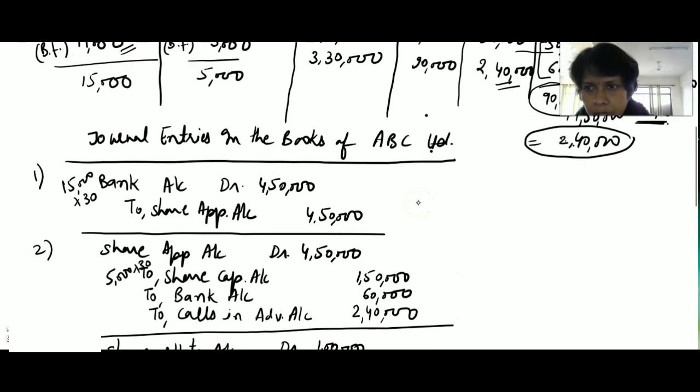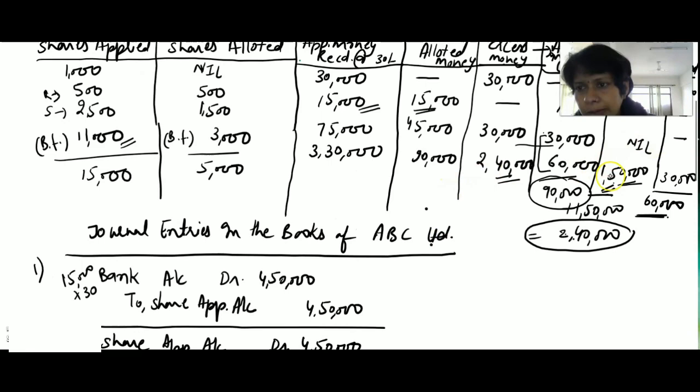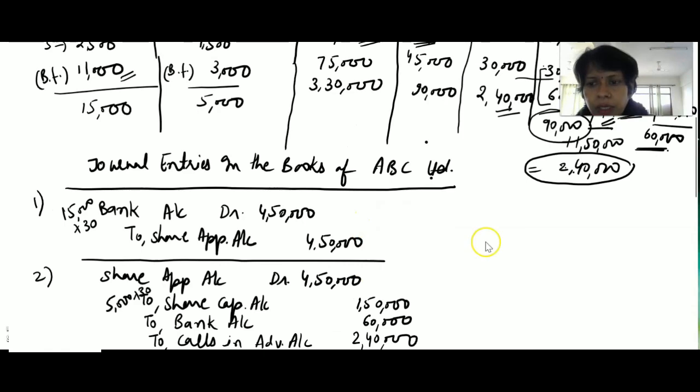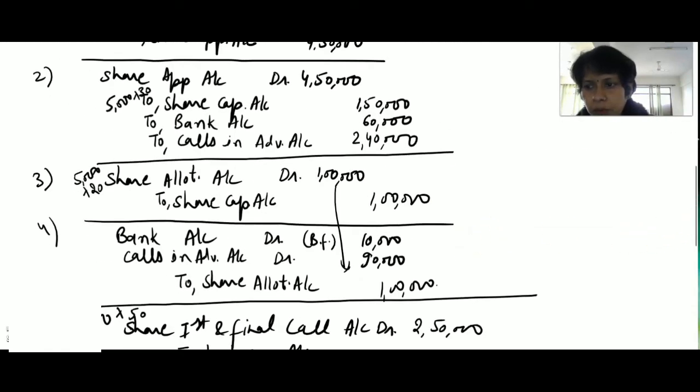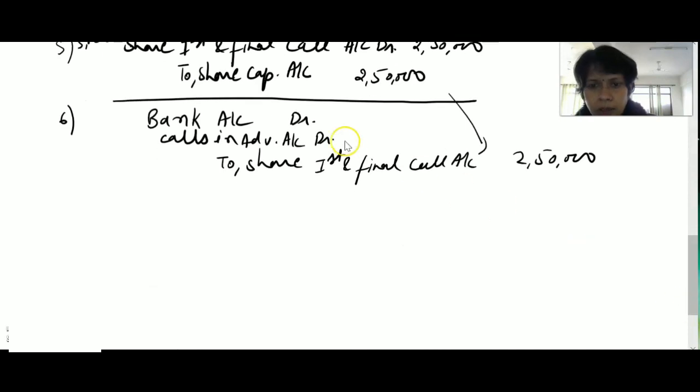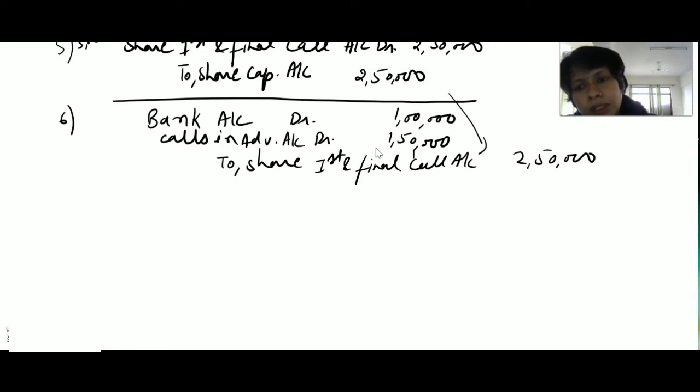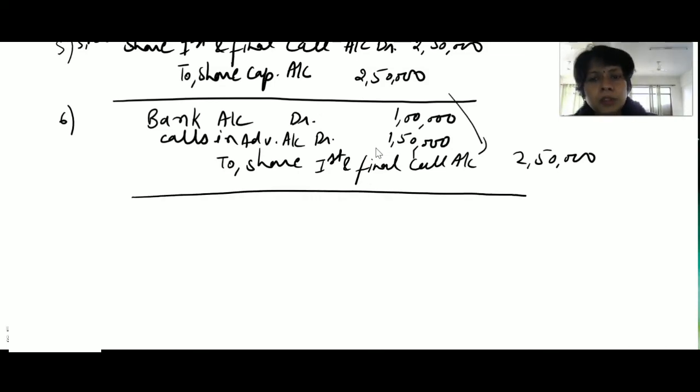We have the advance money of 1,50,000, and the extra money we refunded by bank, 1,50,000. So we will write in calls in advance 1,50,000 rupees, and the balance value, 2,50,000 minus 1,50,000, the remaining value shareholders will give by bank or cash account. So the narration will be: being share first and final call money received on 5,000 shares and advance money adjusted.